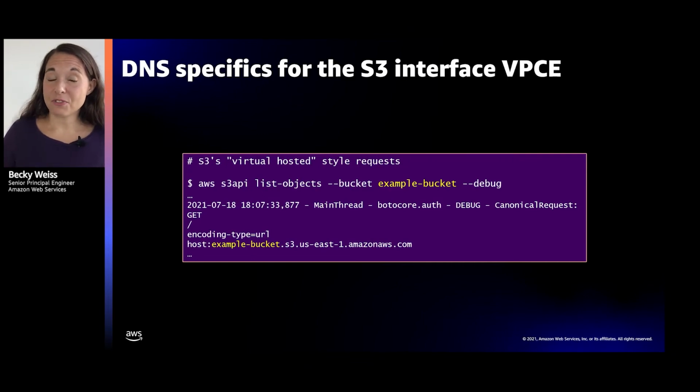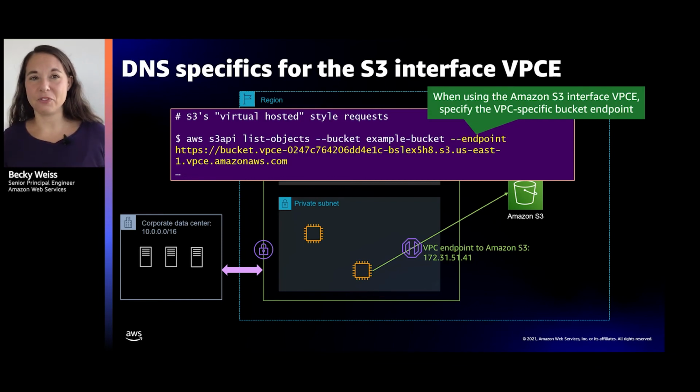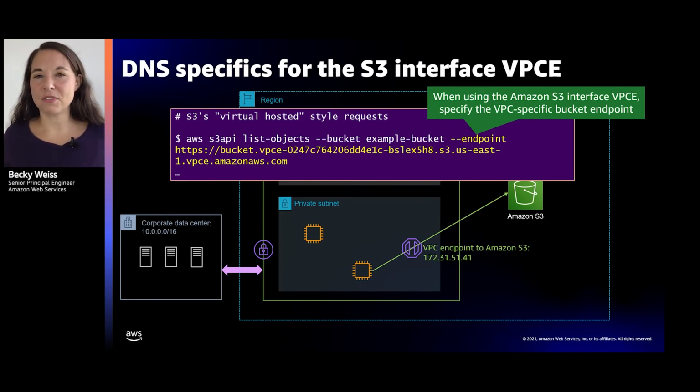So S3 is a slightly different way of being addressed. And what that means is that the DNS specifics are a little bit different. In fact, when you create one of these VPC endpoints to S3, one thing to be aware of is, unlike the other services, you do need to configure an alternative endpoint. The endpoint is going to be bucket dot, not the bucket name, like actually the string bucket dot your VPC endpoint ID dot S3 dot, and you see the rest of this.